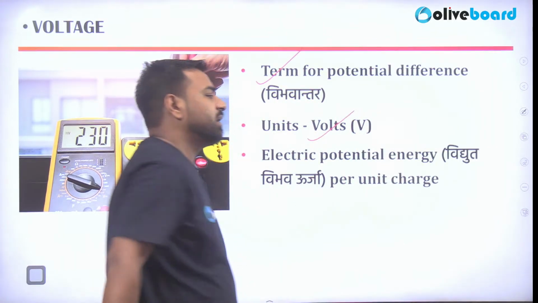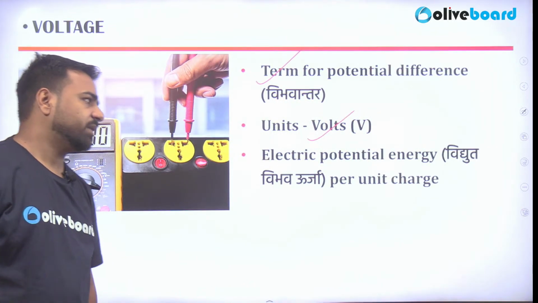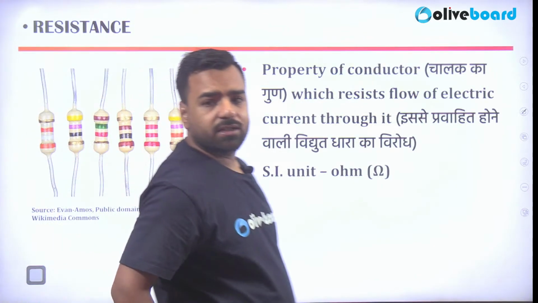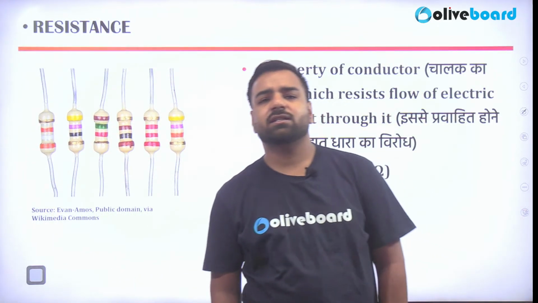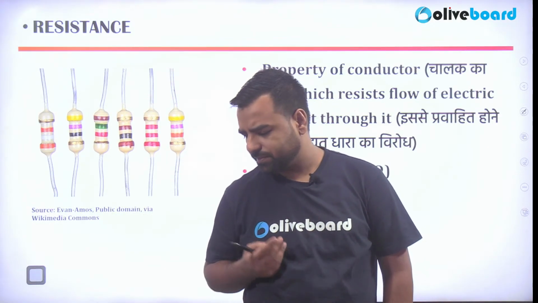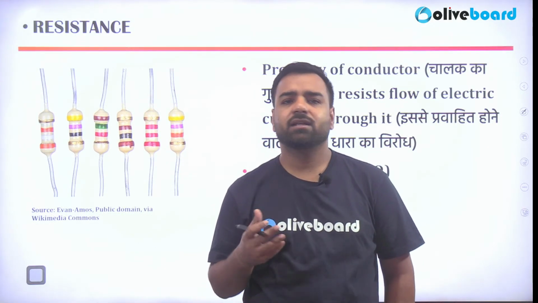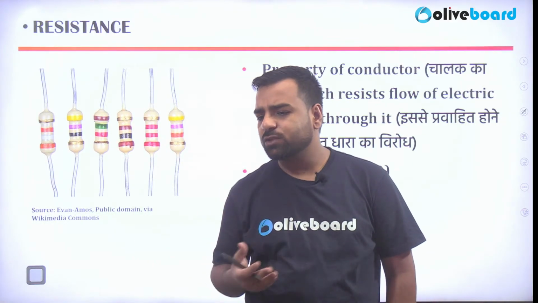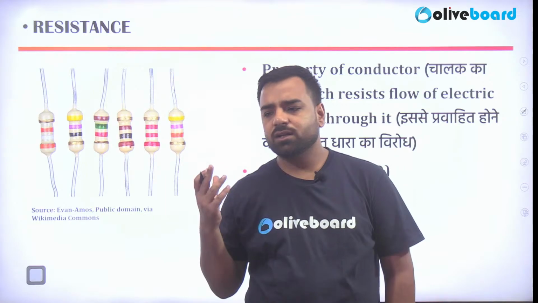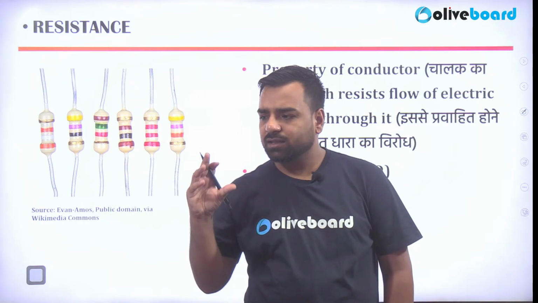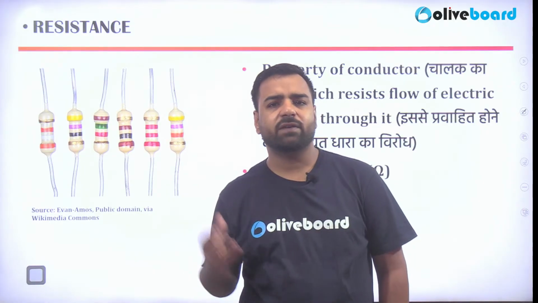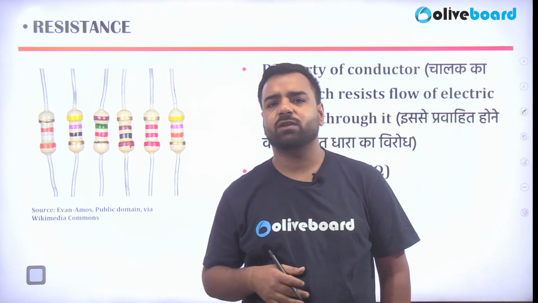Unit is volt, and electric potential energy per unit charge. Okay, then we have resistance. What is it? If someone talks about the resistance, it's just the obstruction in the flow of charge. Let's say if charge is flowing, obviously what is current? That's the flow of charge. So if there is obstruction in this current or the flow of charge, that's what resistance is. This value depends on how much obstruction is applied there. If it is of a higher value, it will be more. If it is of lesser value, it will be lesser.